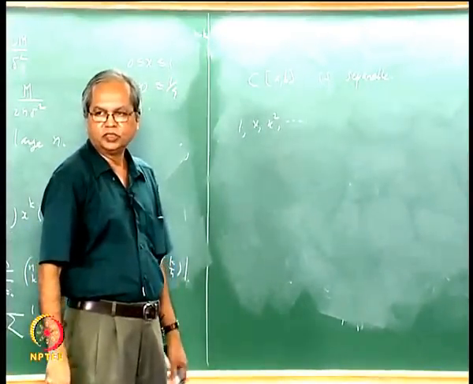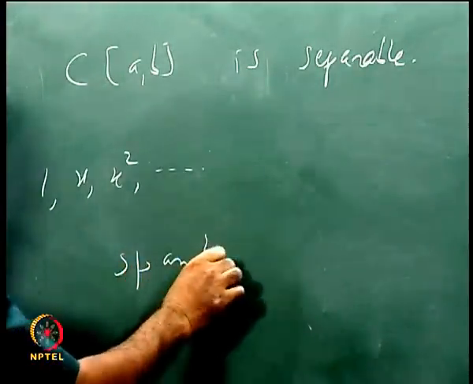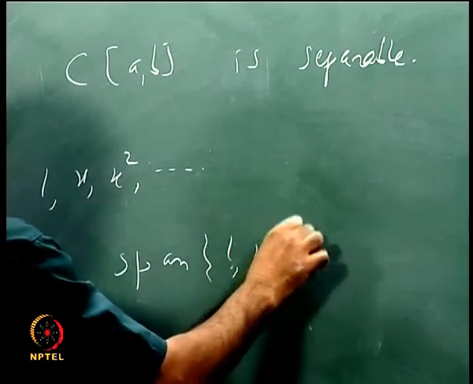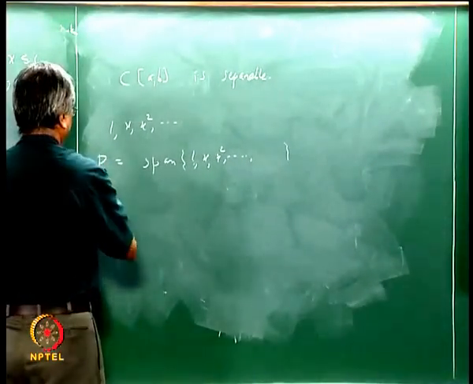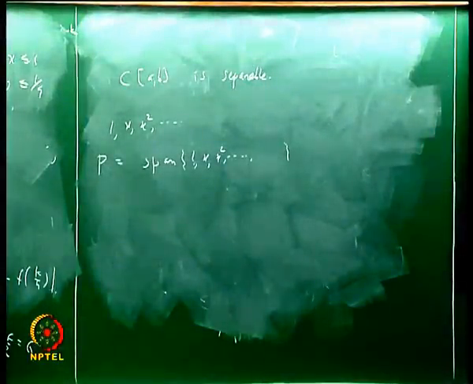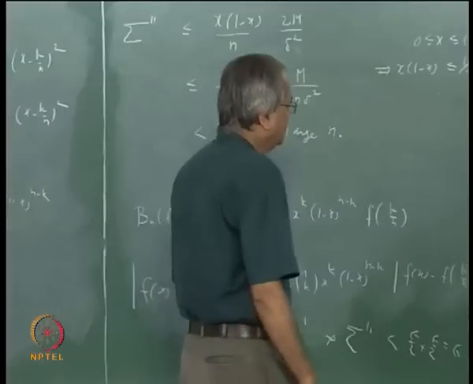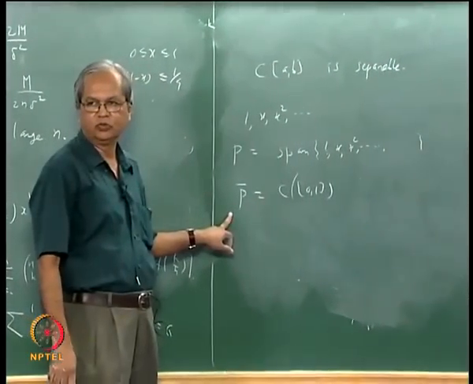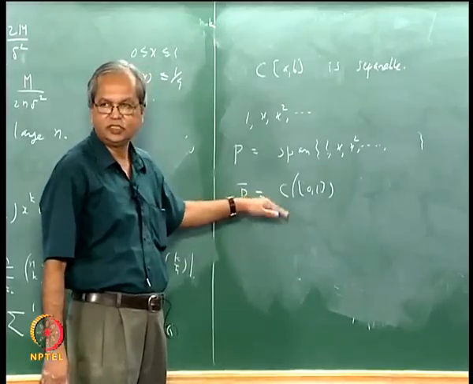These are all polynomials, and suppose I look at the span of these, 1, x, x square, etc. This is nothing but the set of all polynomials, the linear span of these functions. Any element in the linear span will be a polynomial, and every polynomial is in the linear span. So this is a simple way of stating Weierstrass theorem, that is P is dense in C[a,b], or that P closure is C[0,1].